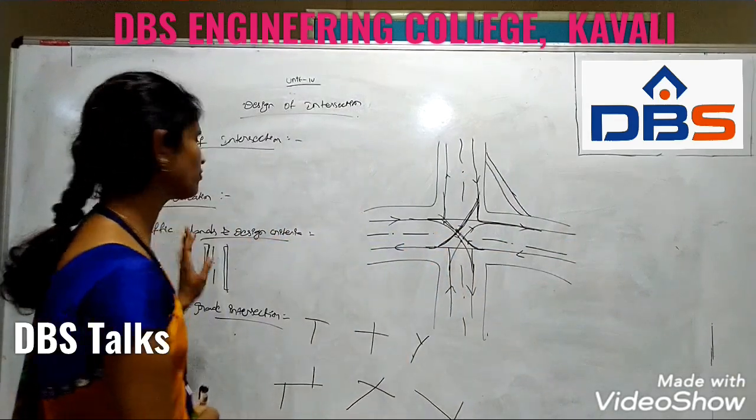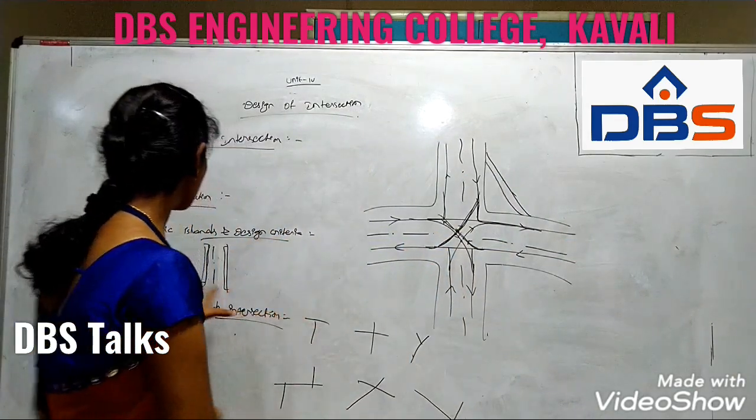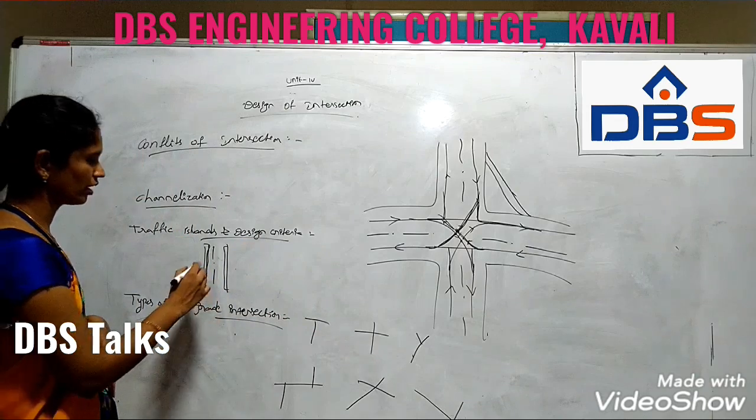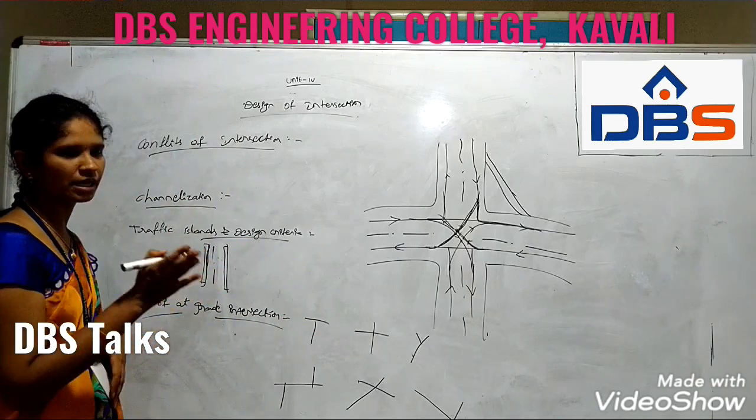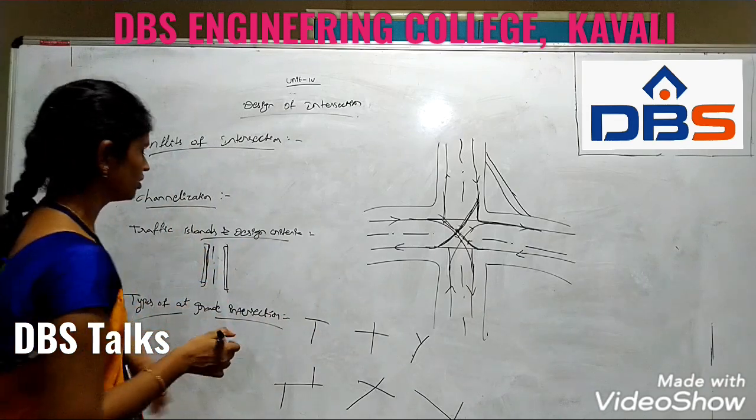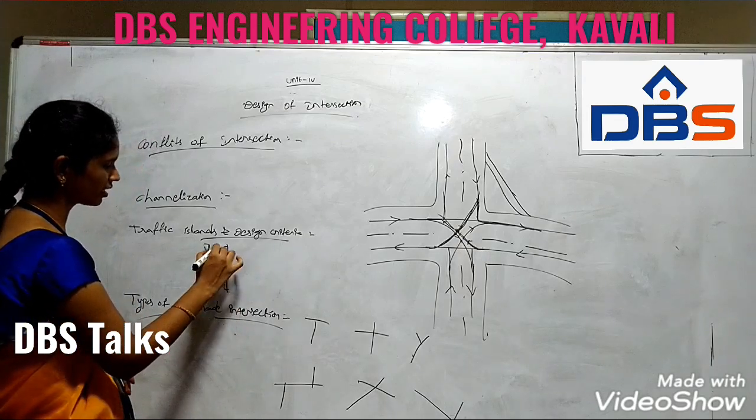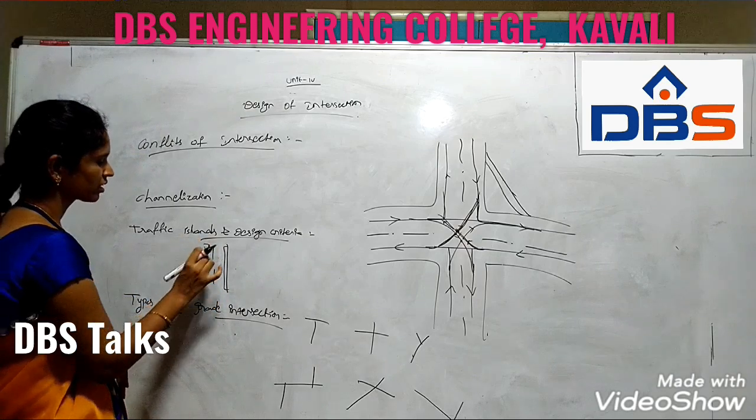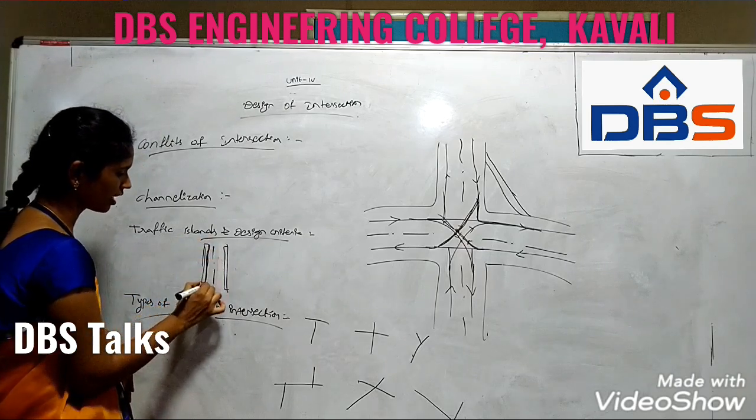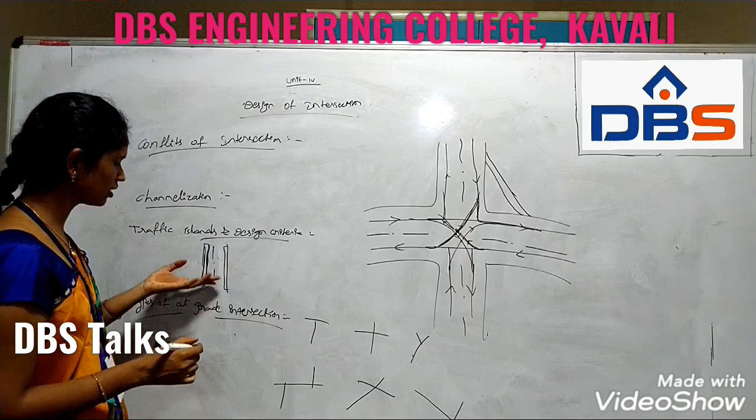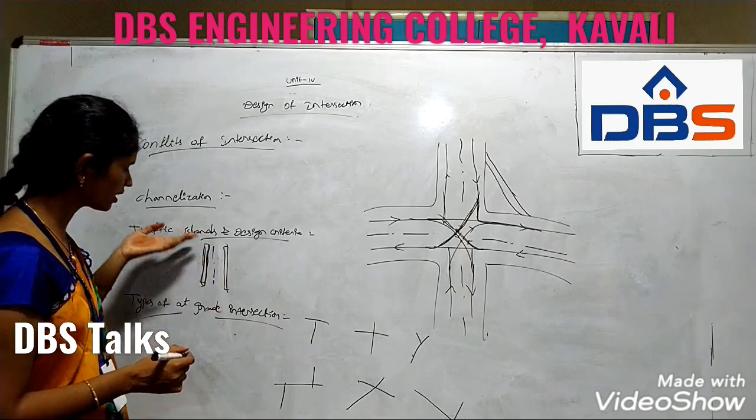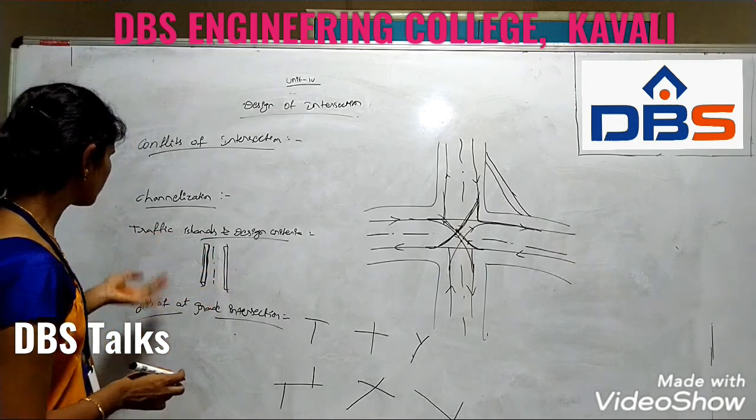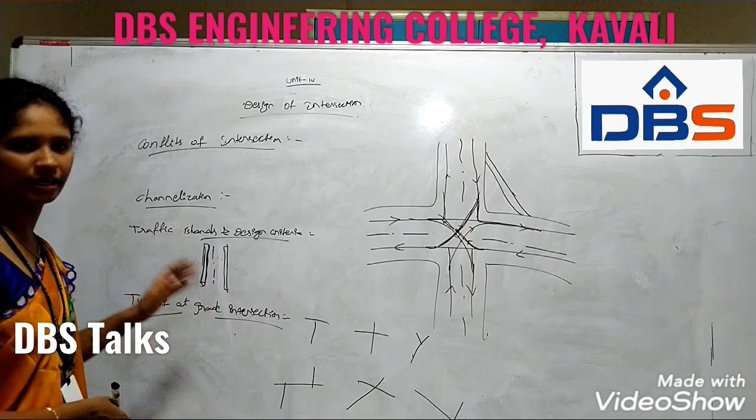The next one is traffic islands. Islands are the place where pedestrians can pass on the road. Normally vehicles will move in the space which is provided on the road. But this is an island in a box direction, so that here the pedestrians can walk in this footpath.